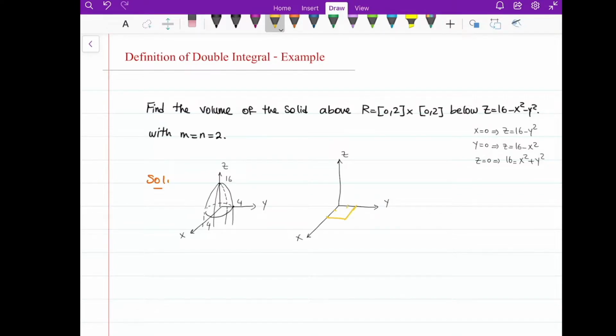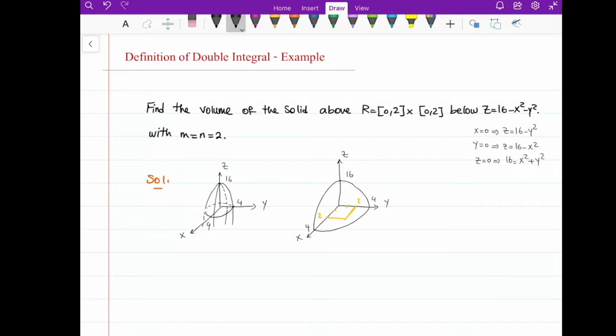So I have this square in here, and now I want to find the volume that is below this paraboloid, and it's above this region. If I want to graph roughly what we have, this is my parabola, the paraboloid.